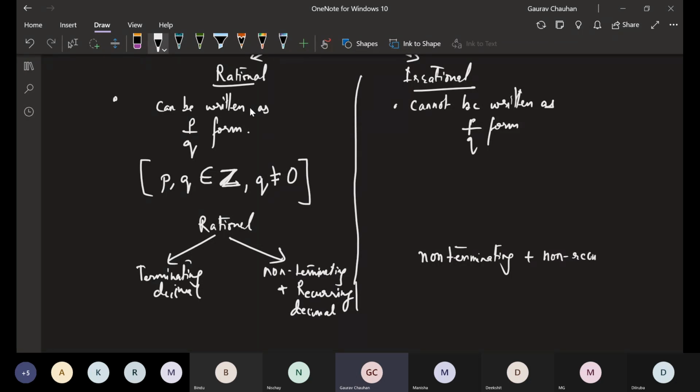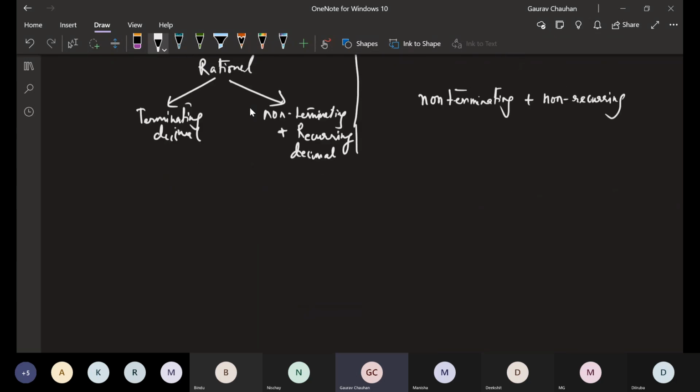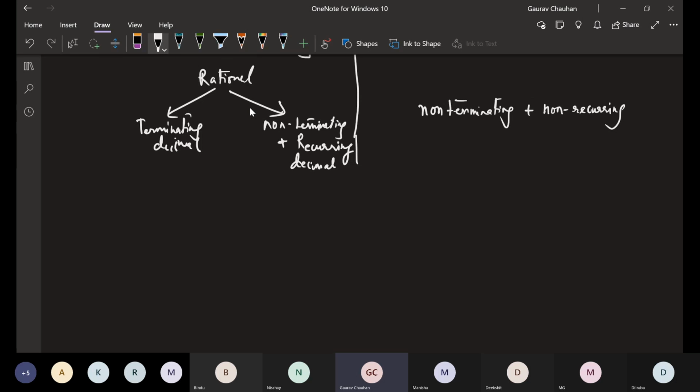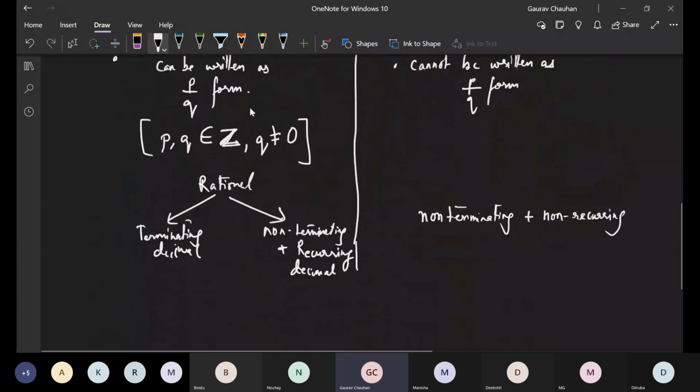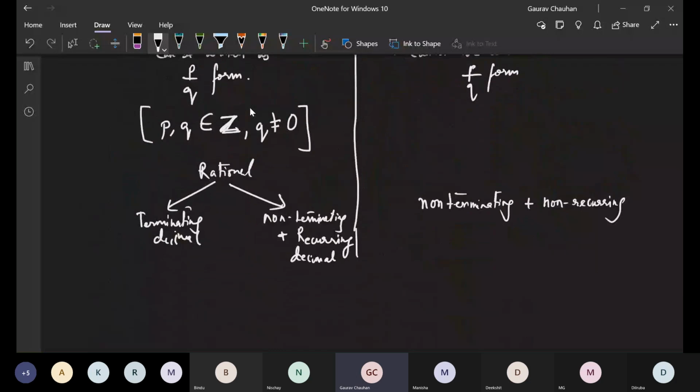non-recurring, means it will not repeat also. It will keep on going on, going on, going on. Every time it will surprise us with a new digit. Something between 0 to 9 only, but it will be new every time. We cannot see previous digits, just like we saw root 2 up here. So here decimals are always non-terminating and non-recurring.